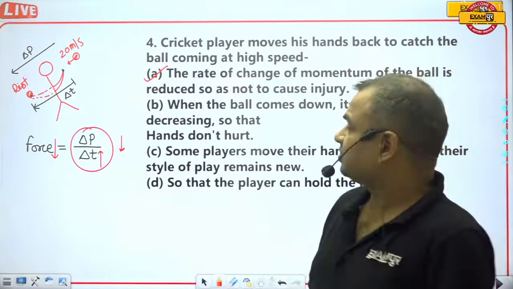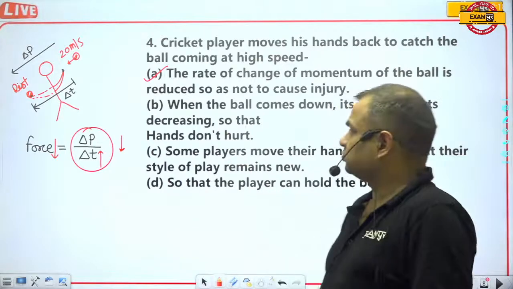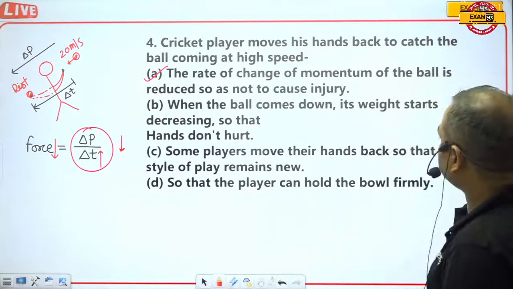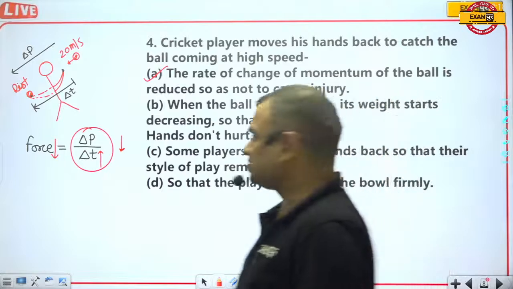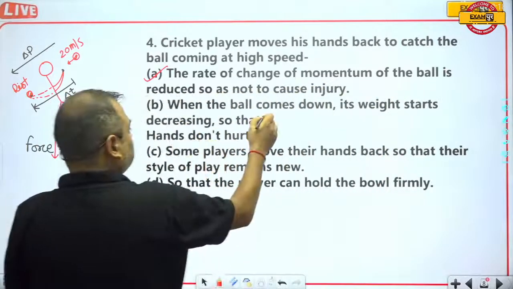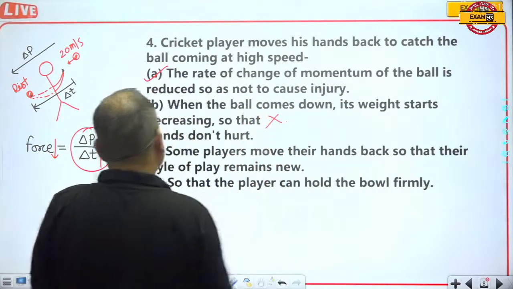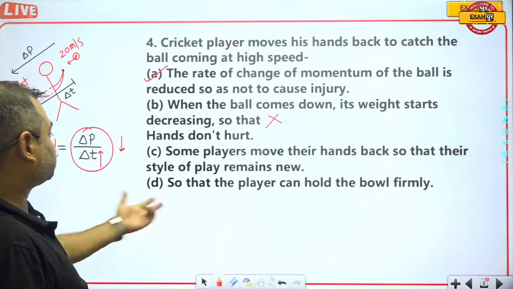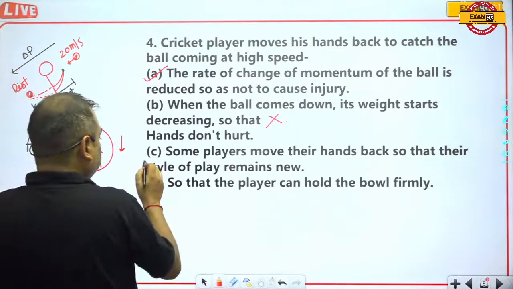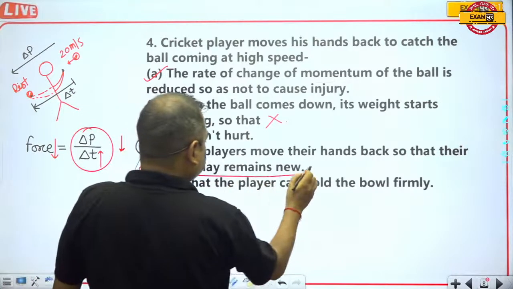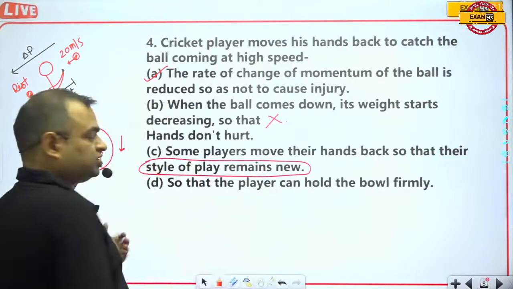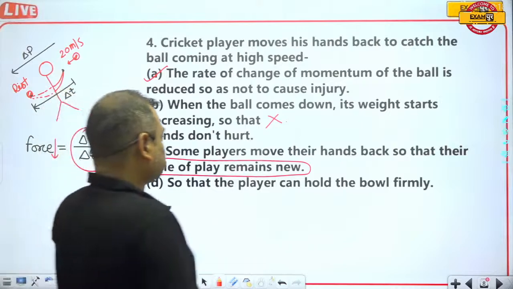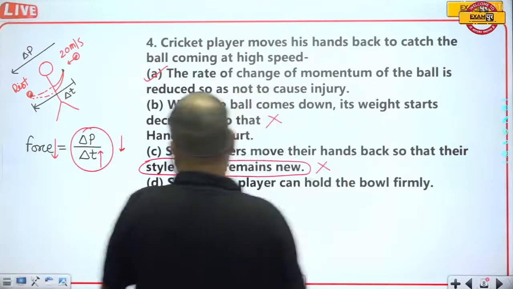But here we will see the second option also. When the ball comes down, its weight decreases. This is the wrong decision. Some players move their hands back so that their style of play remains new. No player does this just for style, so this one is also a wrong prediction.